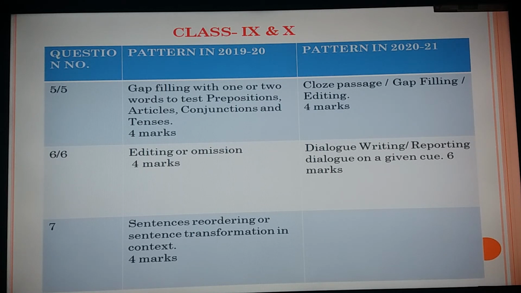Next one, dialogue writing or reporting dialogue on a given cue, that has been given 6 marks. Narration and voice change, these 2 grammar parts are more involved in this question. Earlier reporting dialogue was there in the sentence transformation part. Now it has been given 6 marks.